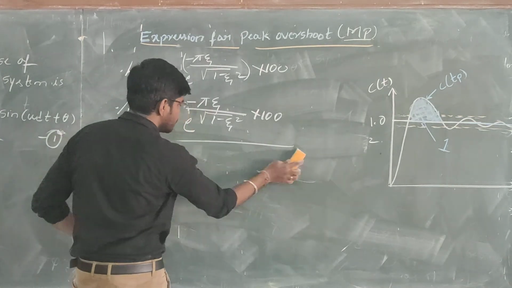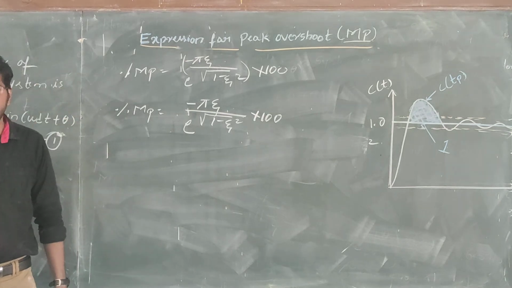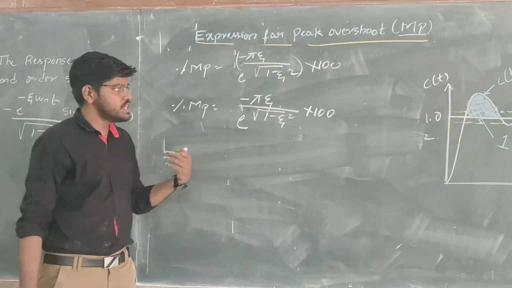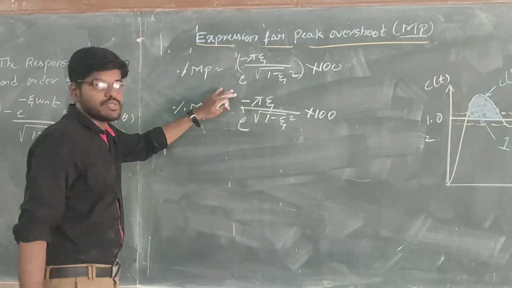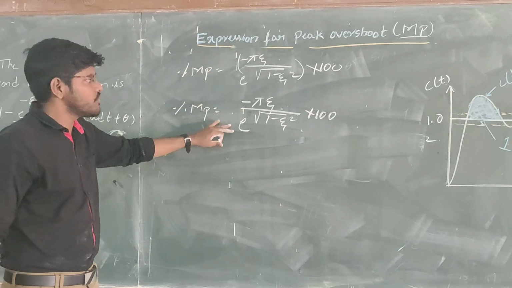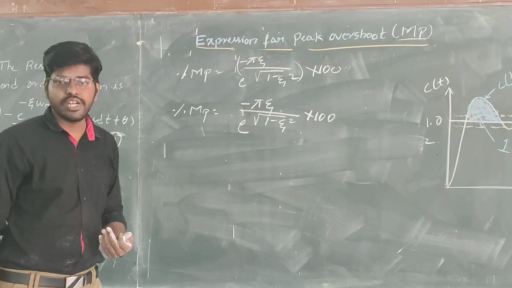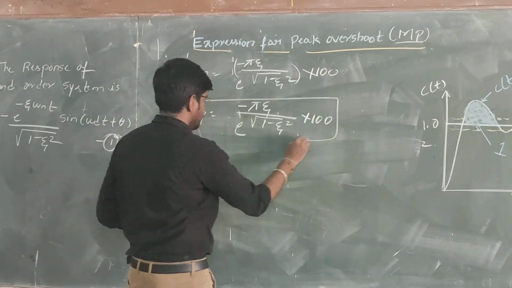These equations are very helpful to find the time domain specifications of any second order system. In the previous lecture we derived the rise time and peak time, and this is the maximum overshoot. Remember these equations for future.